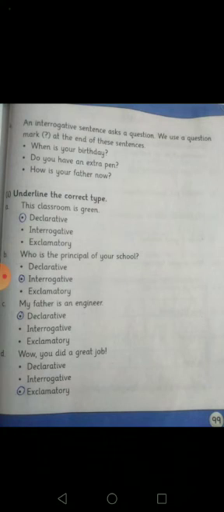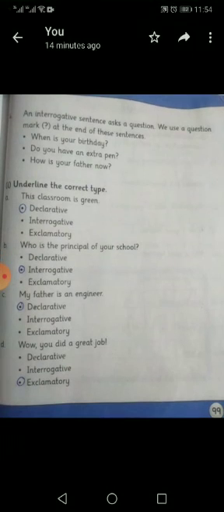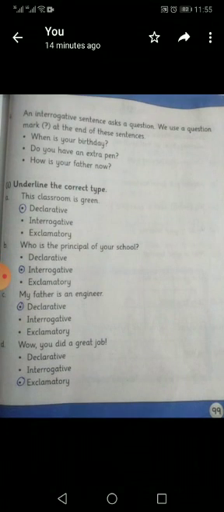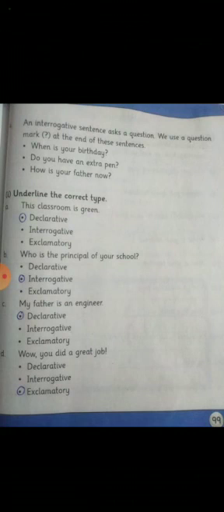Next is your classwork. Underline the correct type. This classroom is green. This is a simple sentence, so this sentence is a declarative sentence. Who is the principal of your school? This is asking some question, so this is an interrogative sentence. Number C. My father is an engineer. This is also a simple statement, so this sentence will be a declarative sentence. Number D. Wow, you did a great job! This is an exclamatory sentence.